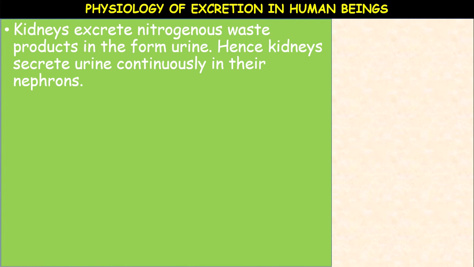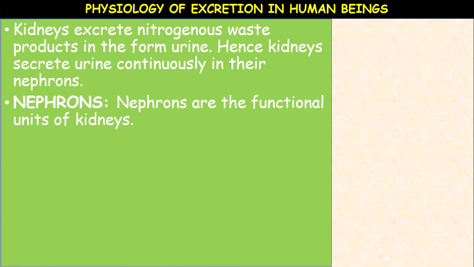The liver converts ammonia into urea in a process called the ornithine cycle. After conversion of ammonia into urea, the kidneys excrete it in the form of urine. So the kidneys excrete the nitrogenous waste products in the form of urine. Hence, kidneys secrete urine continuously in their nephrons.